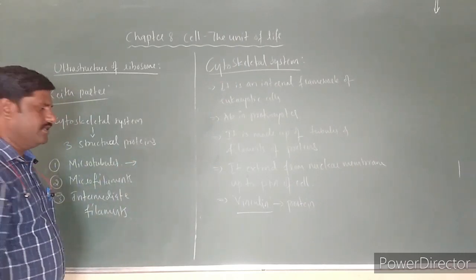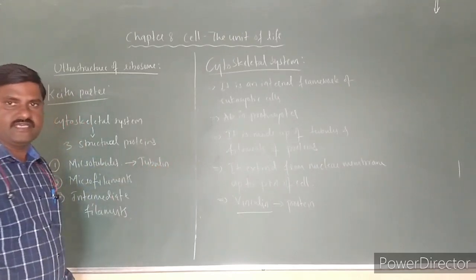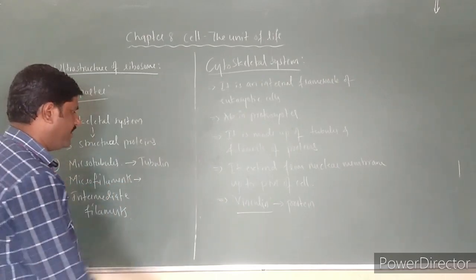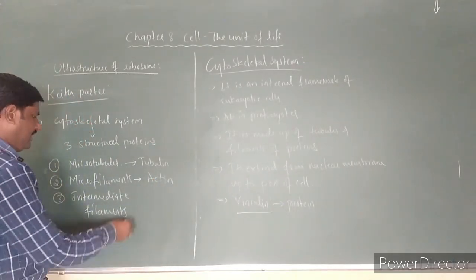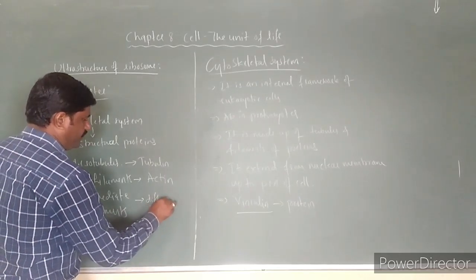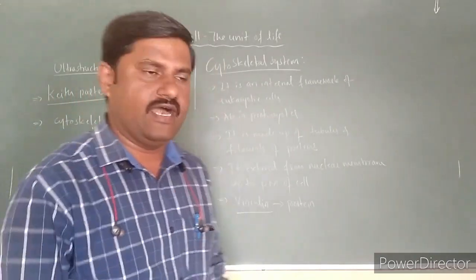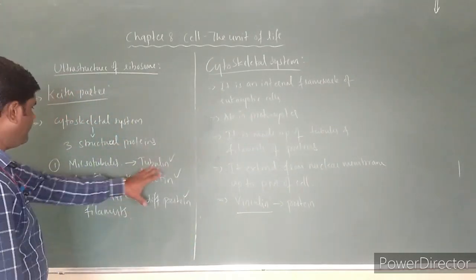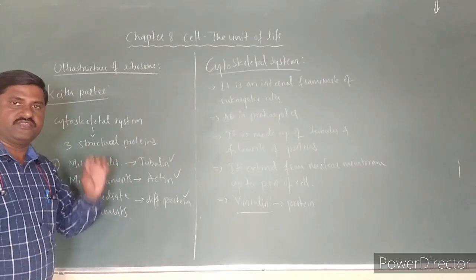Microtubules are made up of the protein tubulin. Very important points these are. Microfilaments are made up of the protein called actin, and intermediate filaments are made up of different types of proteins, depending on the type of cell. So tubulin, actin, and different types of proteins form microtubules, microfilaments, and intermediate filaments respectively.